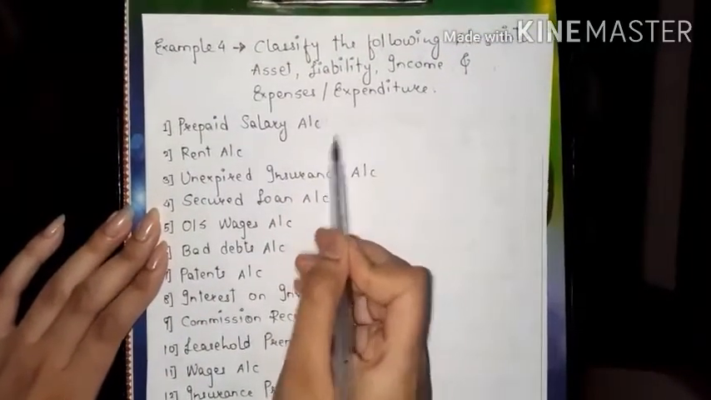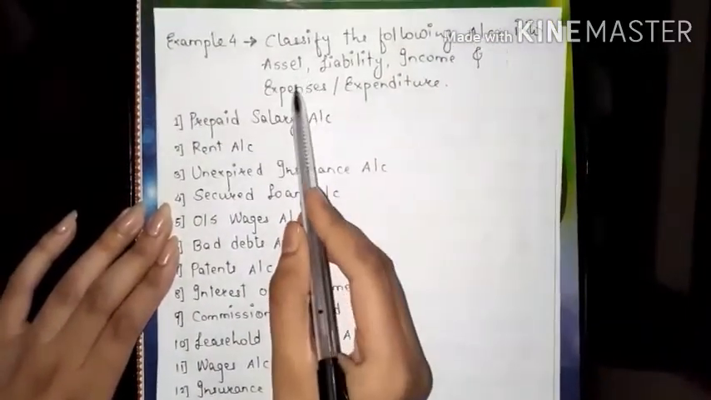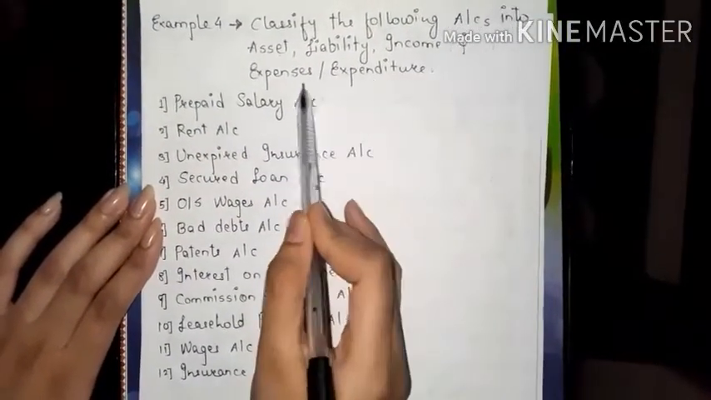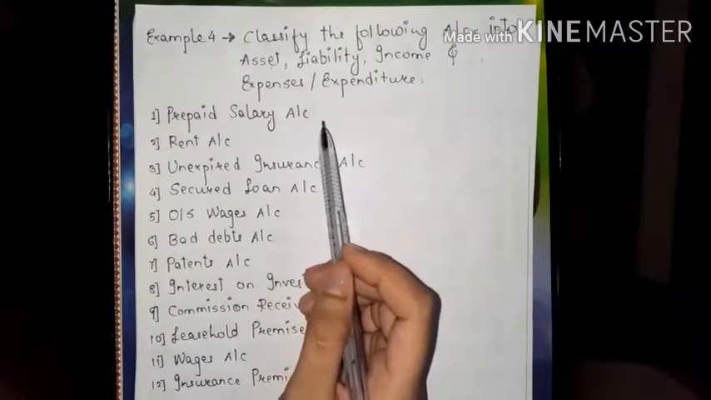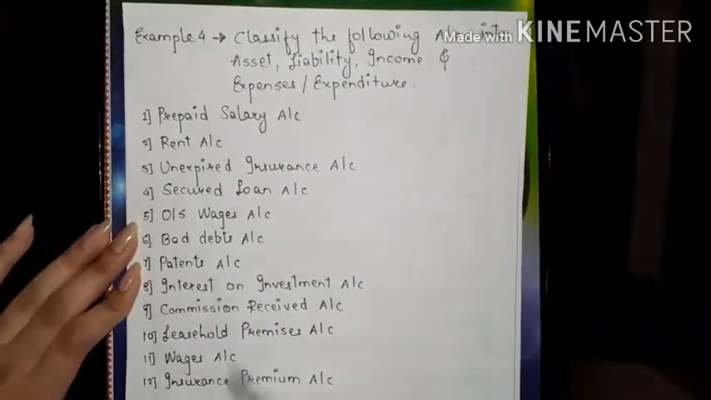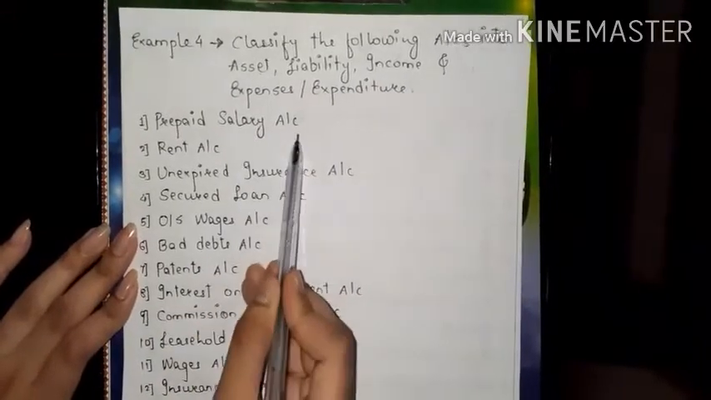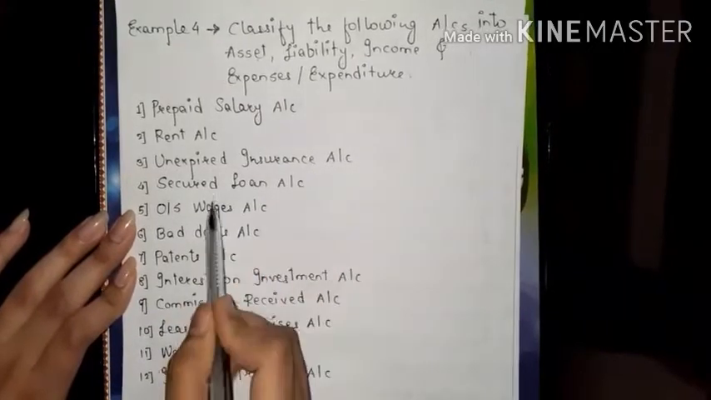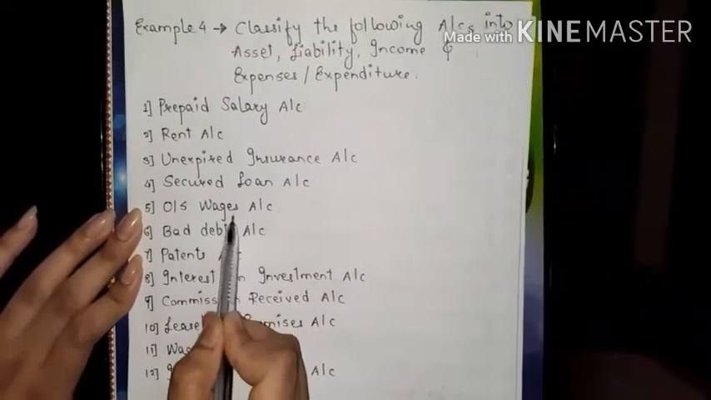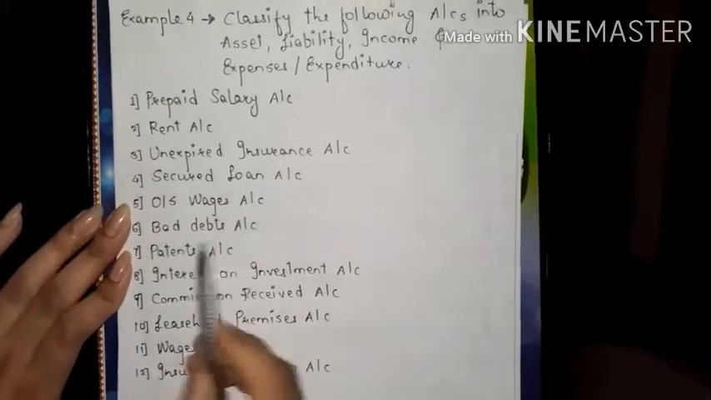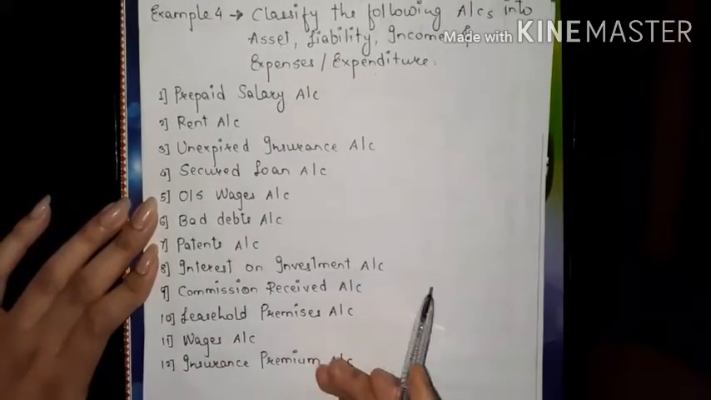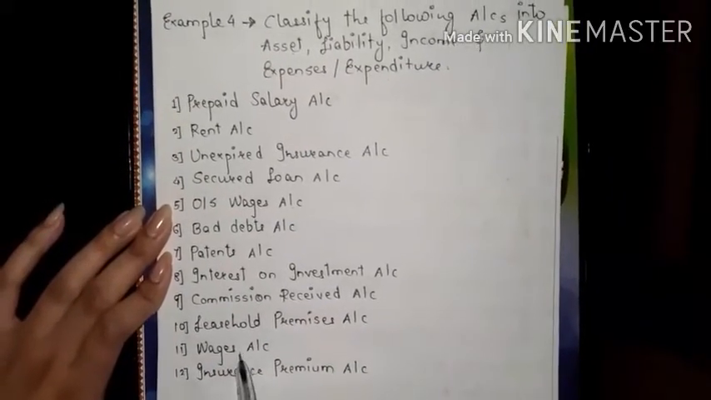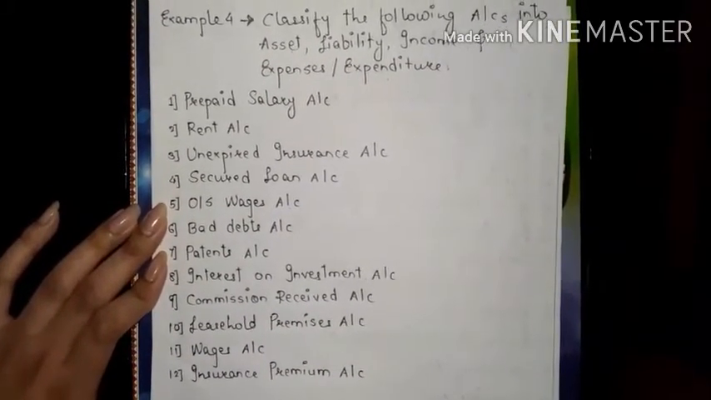Now this is the example in which accounts are going to be classified into asset, liability, income and expenditure or expenses. So here are the accounts. The first account is prepaid salary account. Second is rent account, unexpired insurance account, secured loan account, outstanding wages account, bad debts account, patents account, interest on investment account, commission received account, leasehold premises account, wages account, insurance premium account.